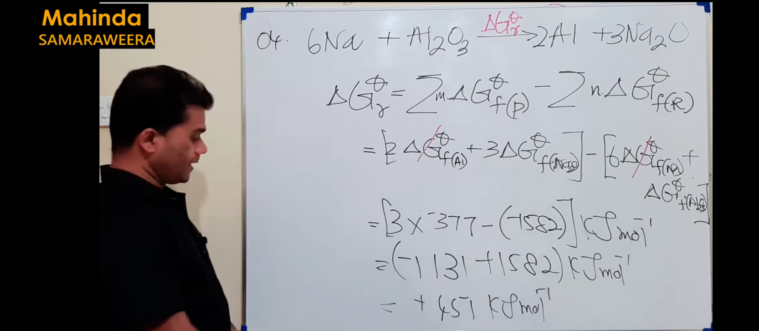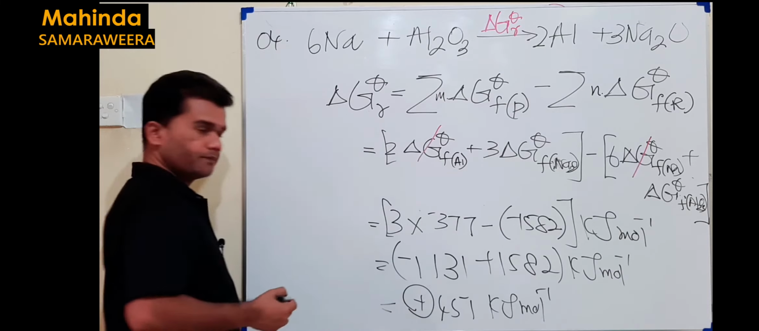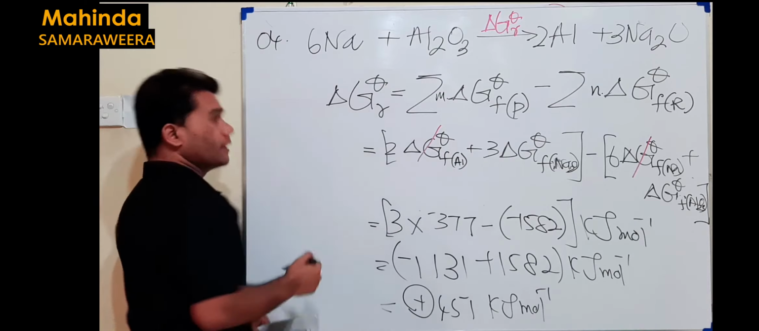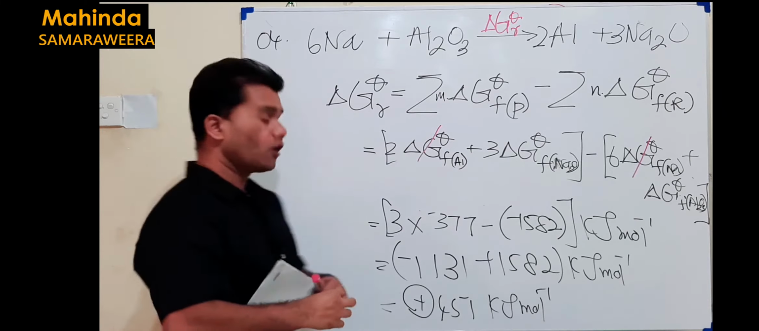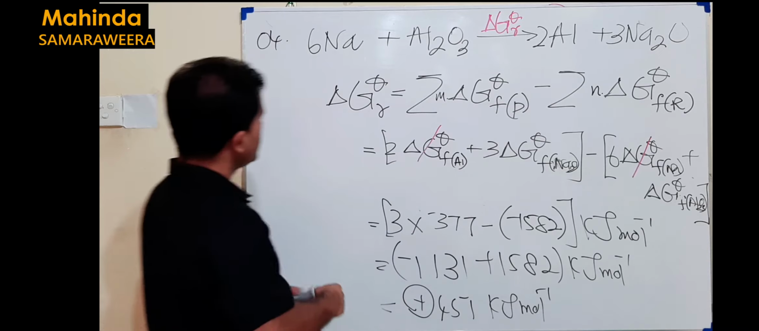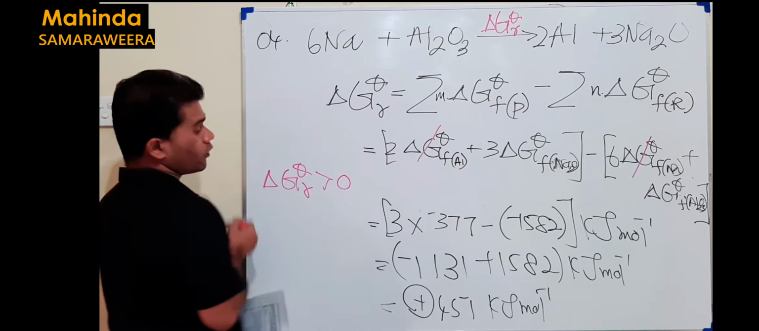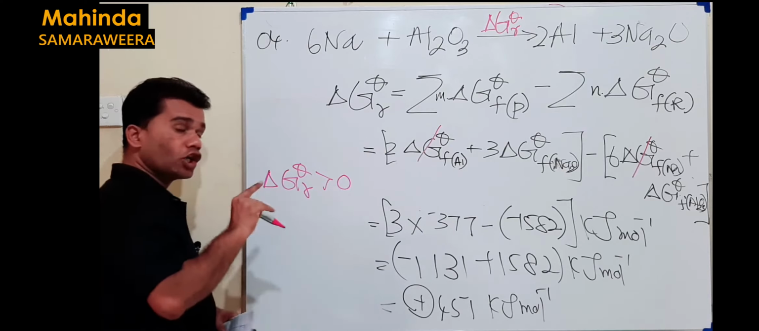But now we can see it's a positive value. For the forward reaction, delta G theta R, that means the free energy change of reaction is a positive value. If this one is positive, greater than 0, you know, the forward reaction is not favorable.